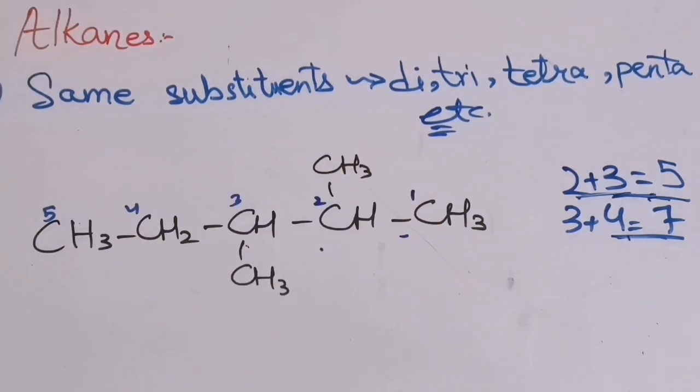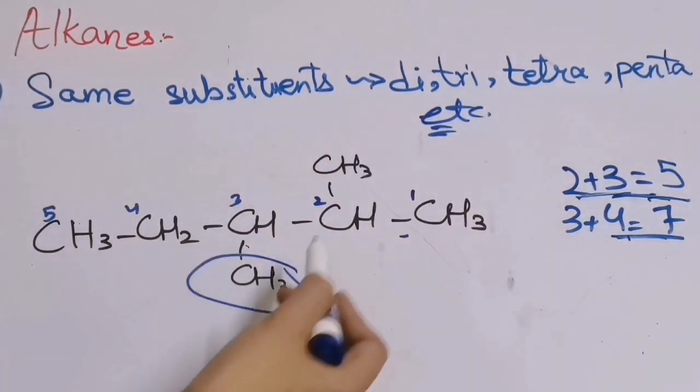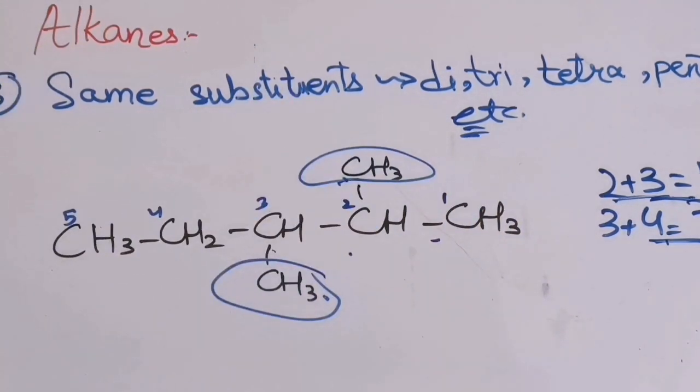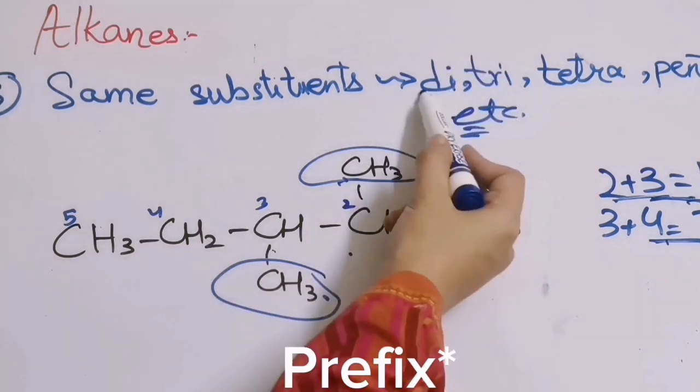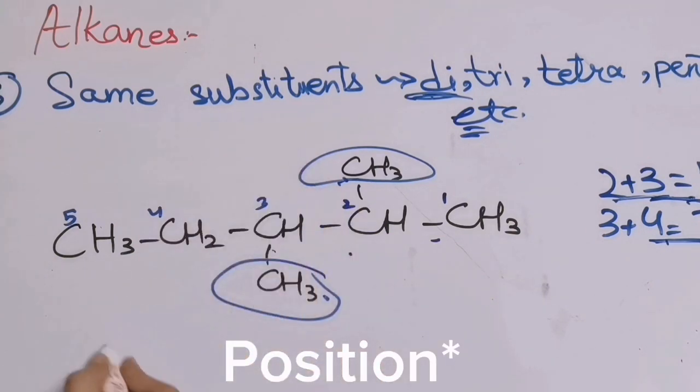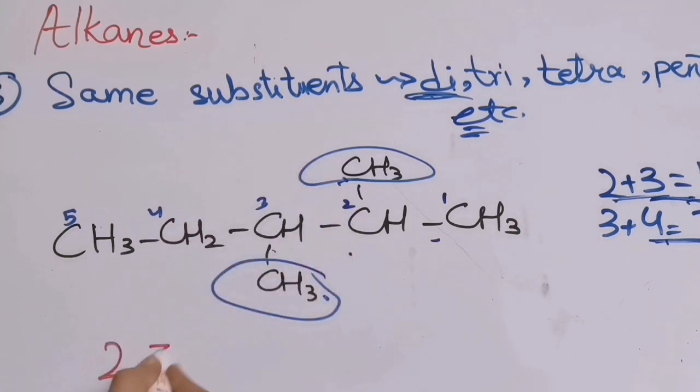In this case, see that we have the same substituents. This is methyl and this one is also methyl. So two same substituents are present. So in this case we will use the word di. First we will write the numbers on which they are present, 2 and 3. And how many substituents are present? 2. So we will write di. And what is the name of the substituents? Methyl.